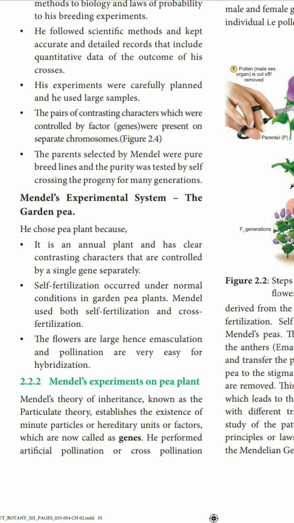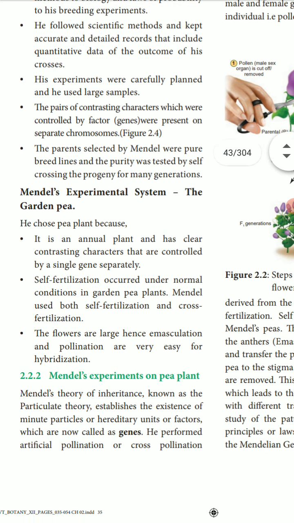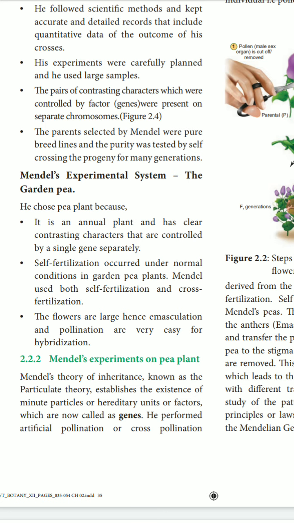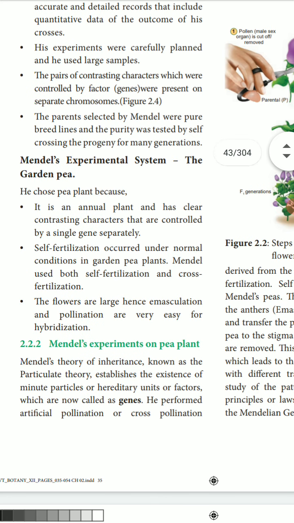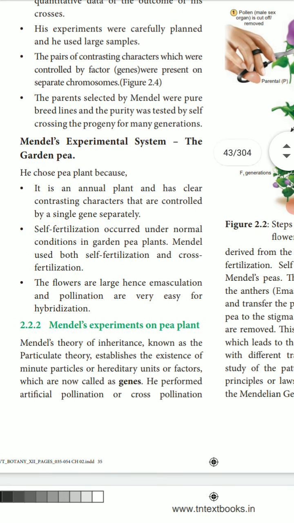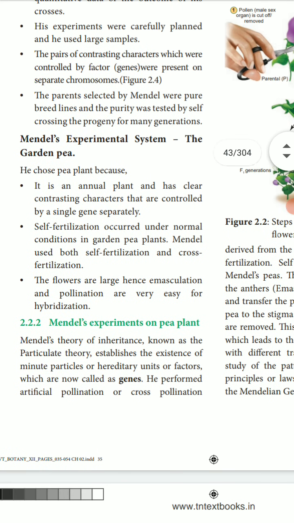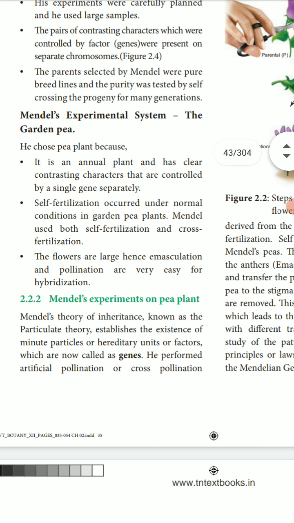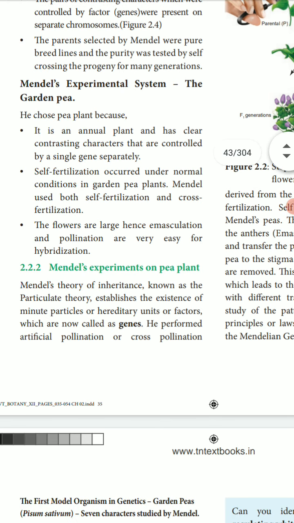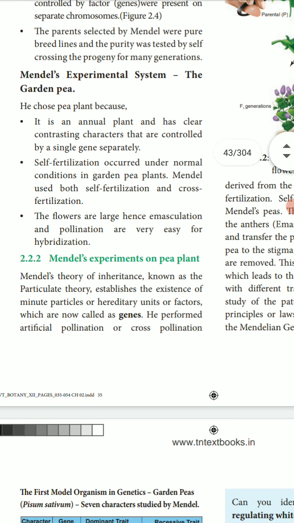His third point is that his experiments were carefully planned, and he used large samples. First trial, second trial, third trial, and fourth trial, and then large samples were collected, calculated, and cultivated, and then experimented. The pair contained characters controlled by a factor, a gene, present on separate chromosomes.